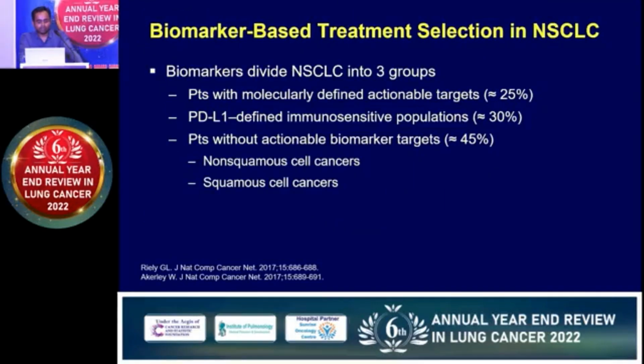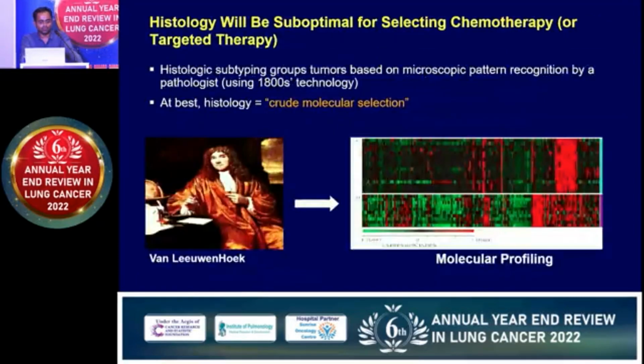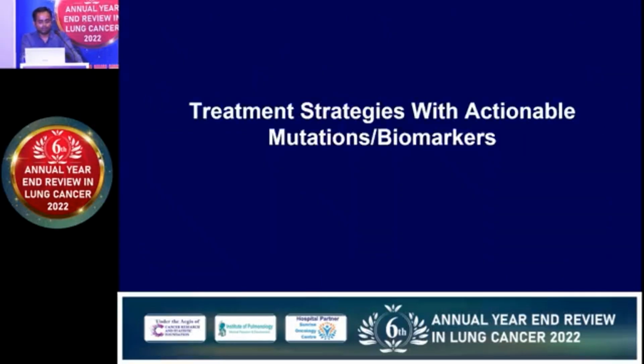So basically, when we decide treatment, we first see whether there is any driver mutation present or not. If not, then we decide whether immunotherapy will benefit or not. If not, then we treat the patient based on non-squamous or squamous histology. So we should not rely only on histology. In addition to histology, we need to see all parameters, including PD-L1 and the molecular biomarkers.